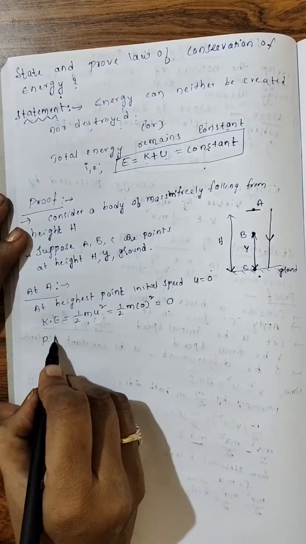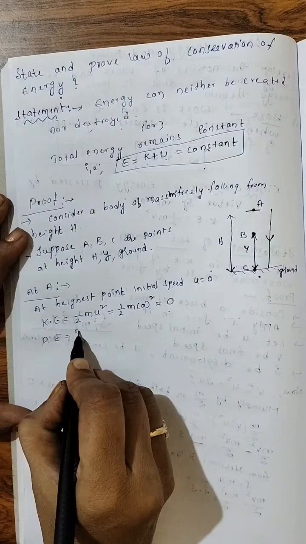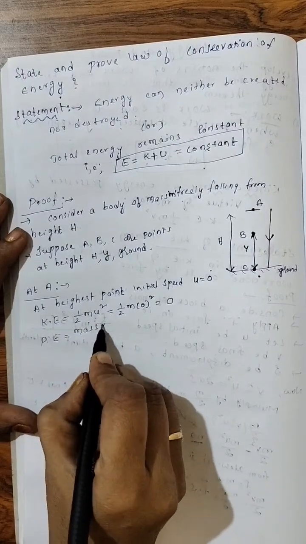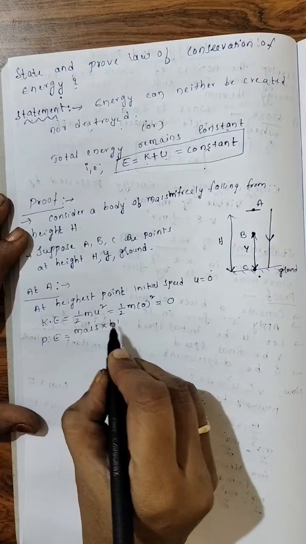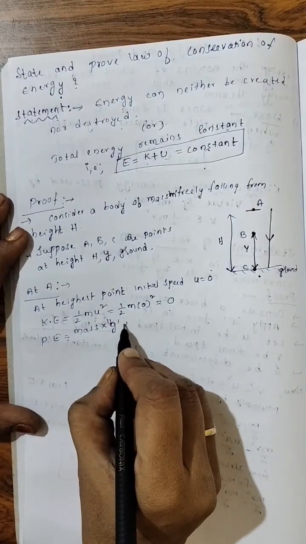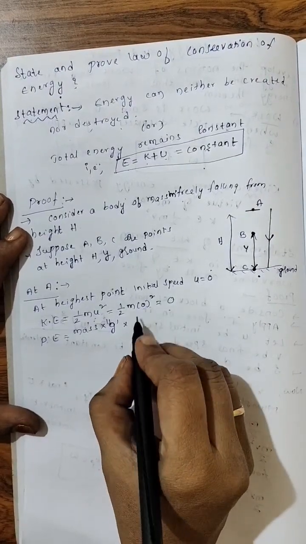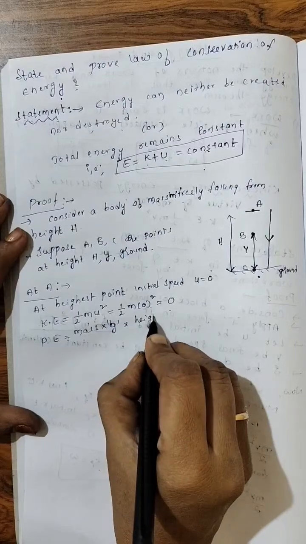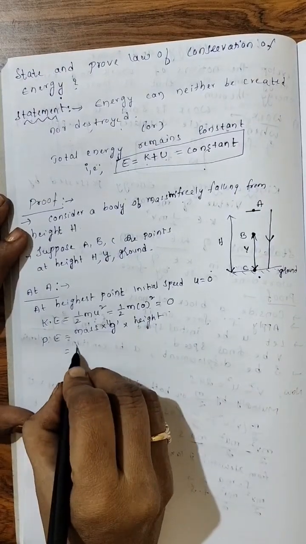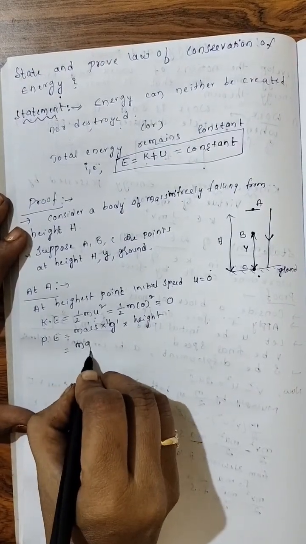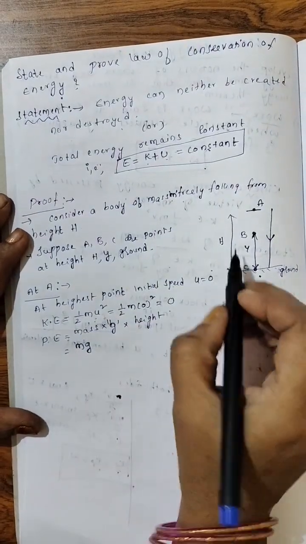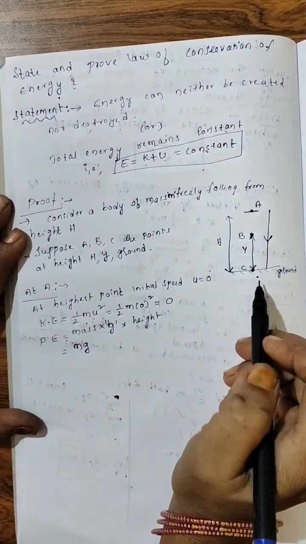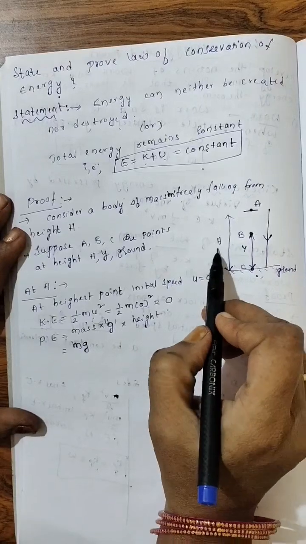Next, potential energy. What is the formula for potential energy? Mass into acceleration due to gravity into height. That is m, mass we are indicating with m. g. And what is the height of point A from the ground? h.